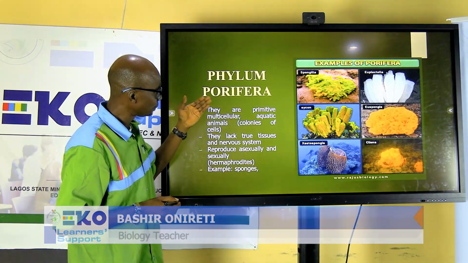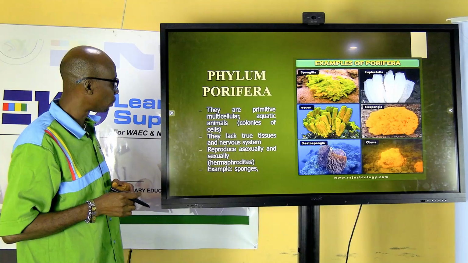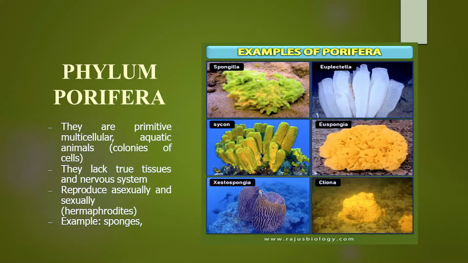These are few characteristics of the phylum Porifera. They are primitive, they are multicellular, and they are basically aquatic. These are examples of the phylum Porifera.